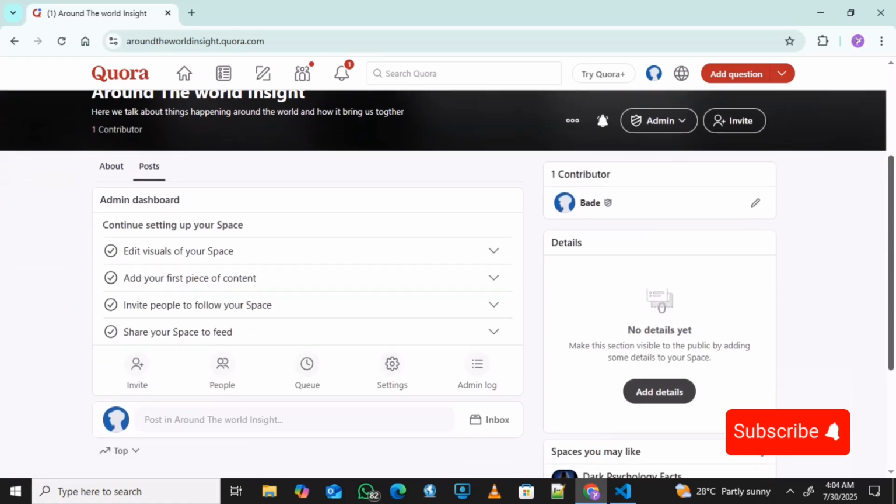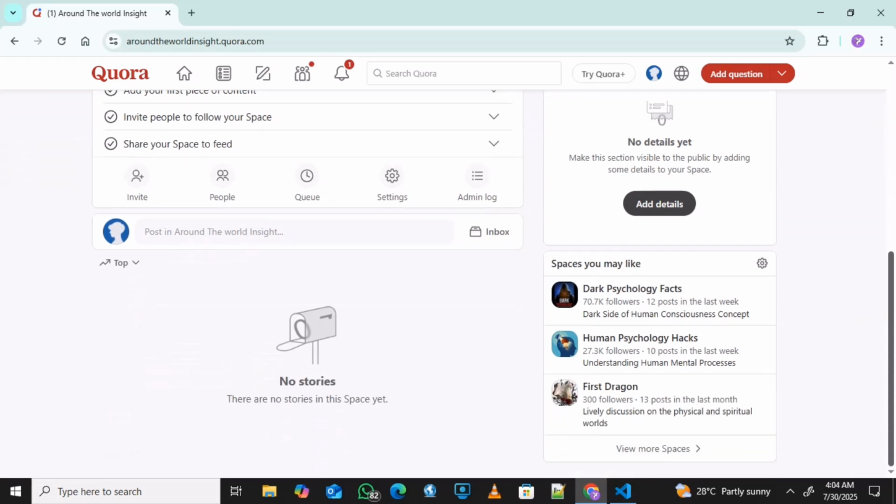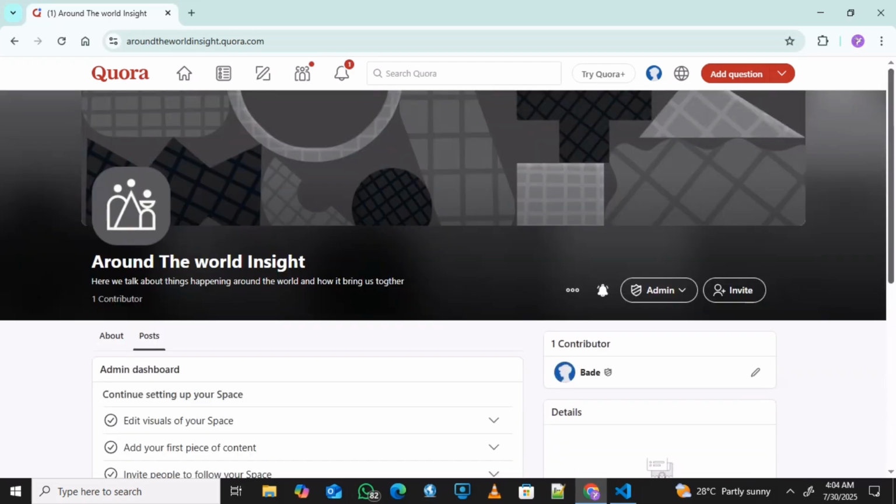So, we can invite someone to be a contributor. I'm a contributor, then you can still add someone to be the admin of the page, and here we can still edit our credentials, everything about us, and we can also add admin and everything.